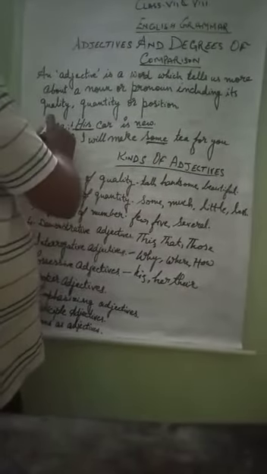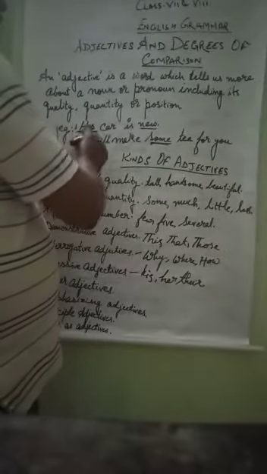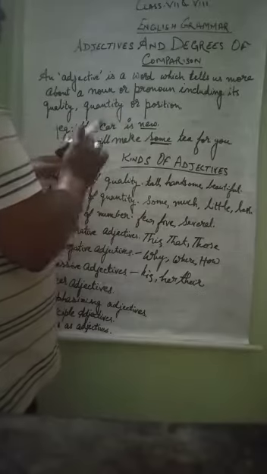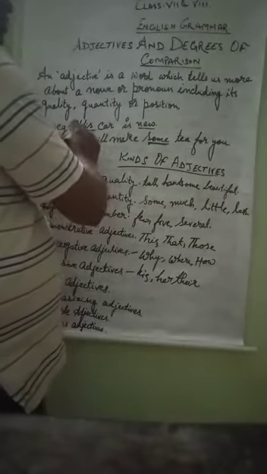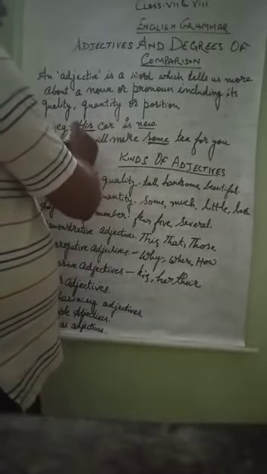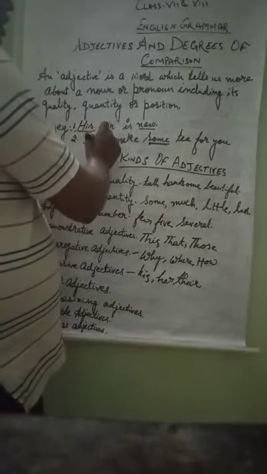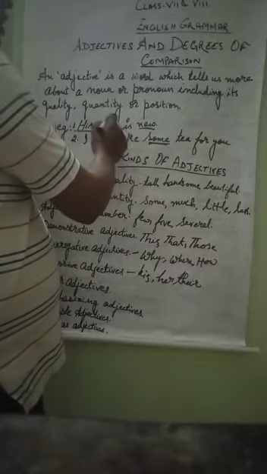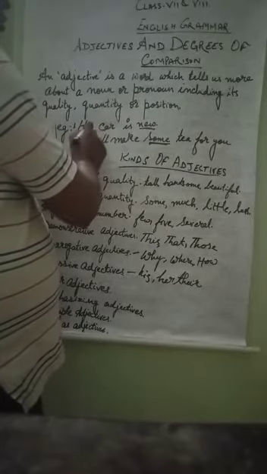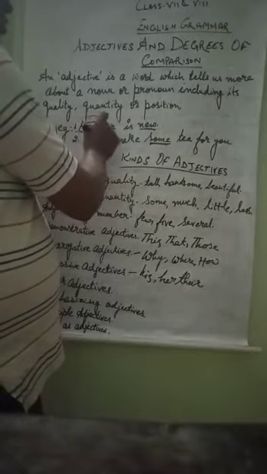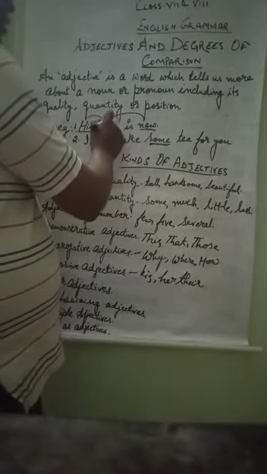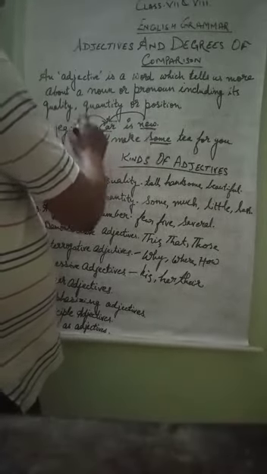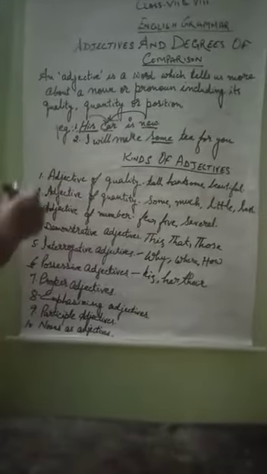Suppose we are taking two examples here, one from the class 7th book and one from the 8th class book, but there is no need to worry. His car is new. Here 'his' has come for the word car, and 'new' is also a word which has come for car. What is new? Car. Whose car? His car. So both the words indicate the same word, car, and both are acting here as adjectives.